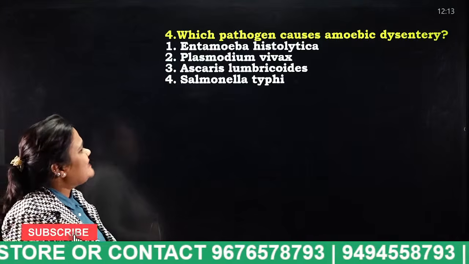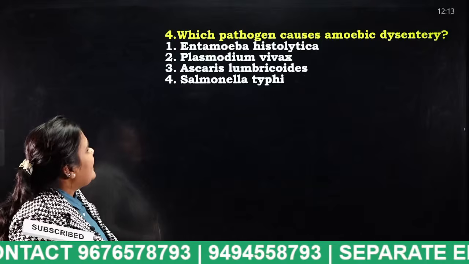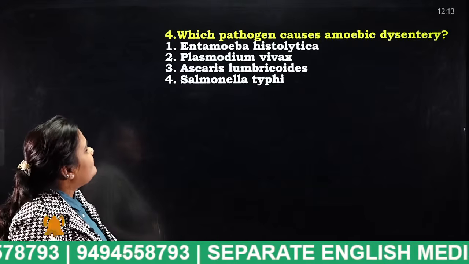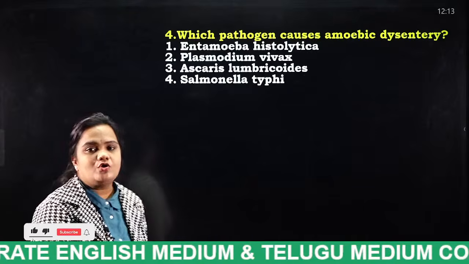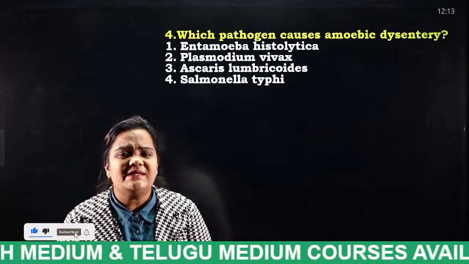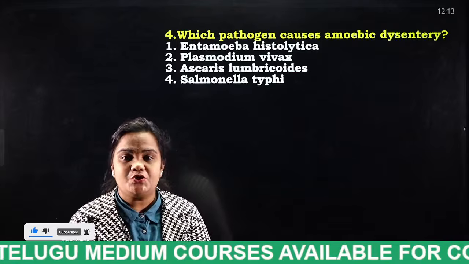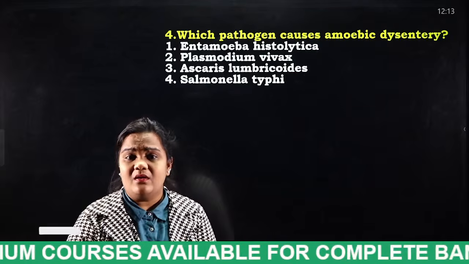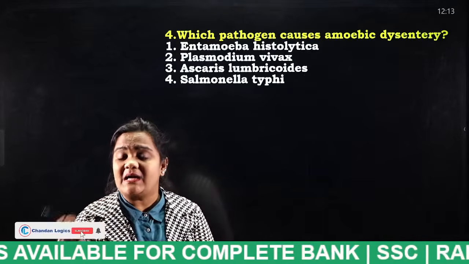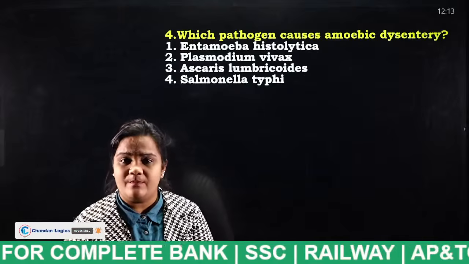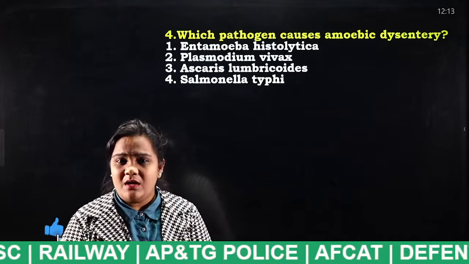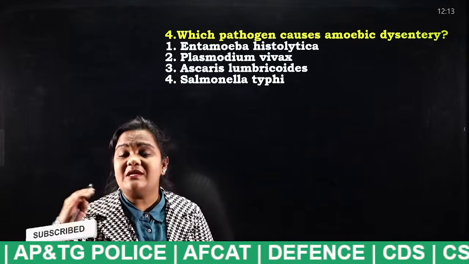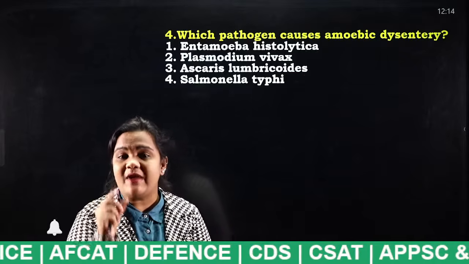Which pathogen causes amoebic dysentery? Entamoeba histolytica, Plasmodium vivax, Ascaris lumbricoides, Salmonella typhi. I have already told you about amoebic dysentery, students. If a person consumes contaminated food, how is that food contaminated?